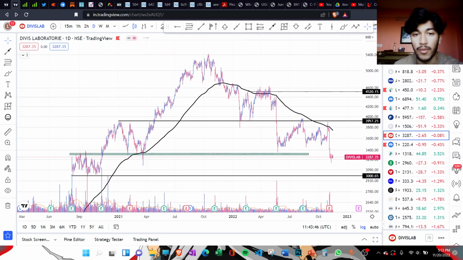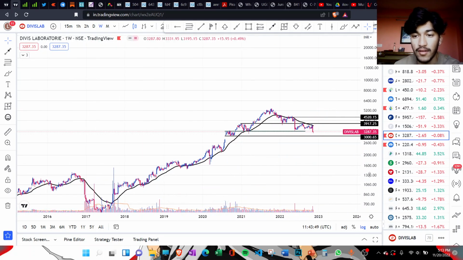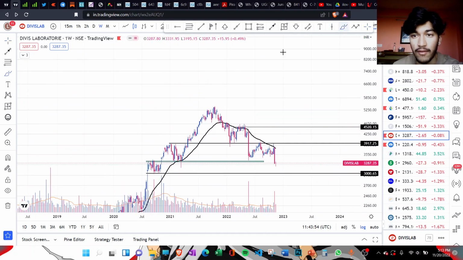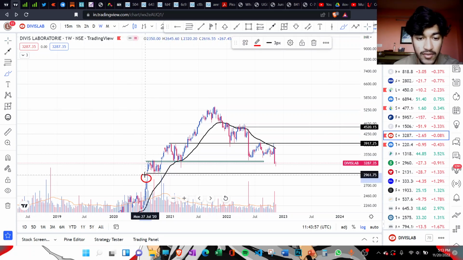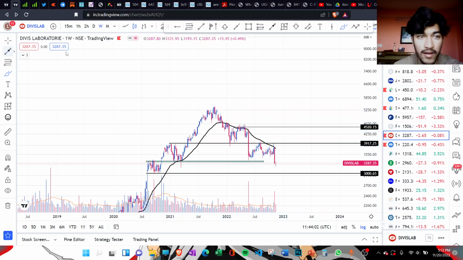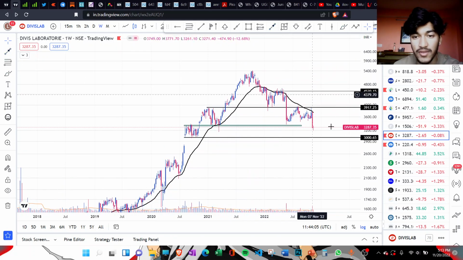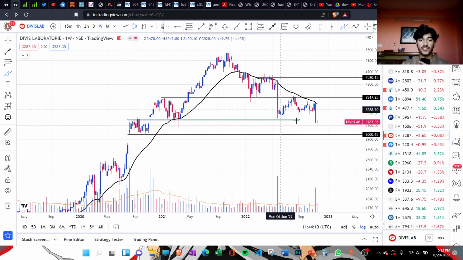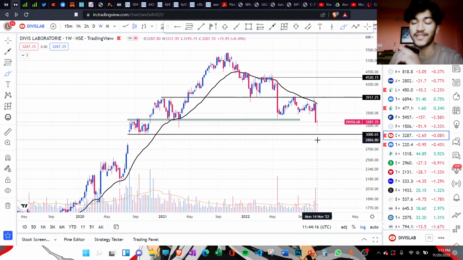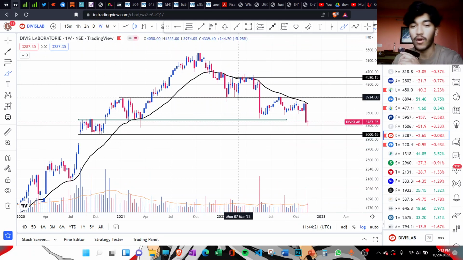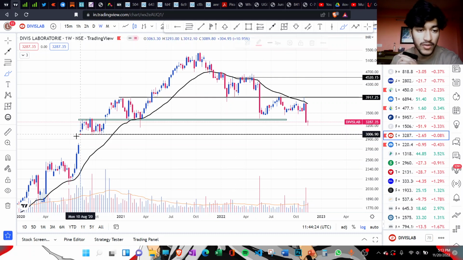Another really famous and popular stock is Divi's Labs. If you see, it made a very classic rounding top type of formation here. After a very strong earnings gap up back in July 2020, it gave a very strong up move, and now it's coming back to that level. So what one needs to focus on is whether this gap sustains or not. Currently it's at 3287 rupees. So this 3000 area becomes a very, very strong support level, and because there is a gap as well,